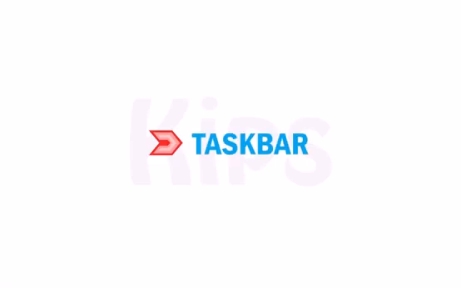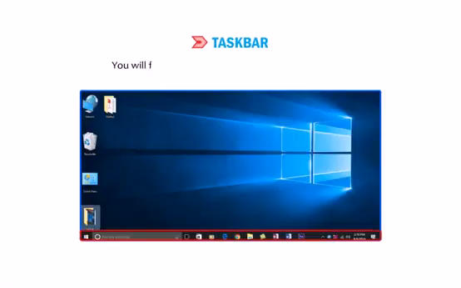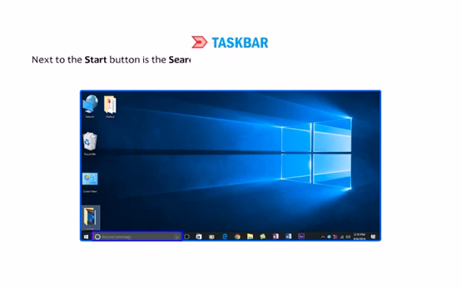Okay students, let me tell you about Taskbar. You will find the taskbar at the bottom of the screen. It displays the Start button on the extreme left side. Next to the Start button is the search box, which facilitates browsing both your computer and the web.